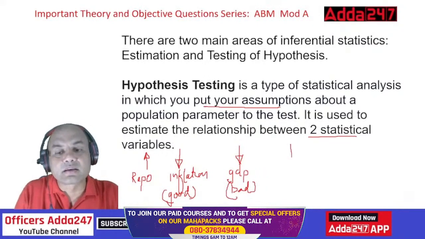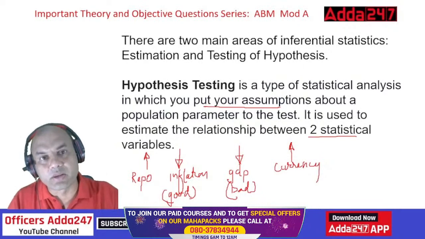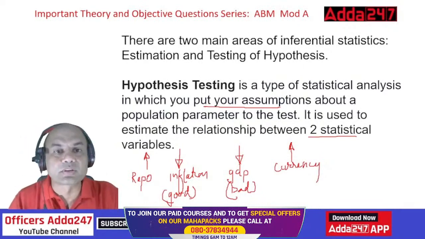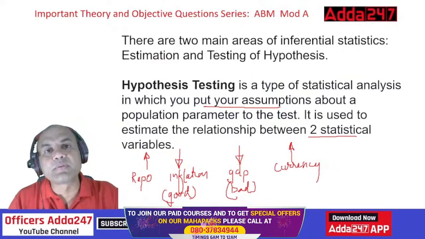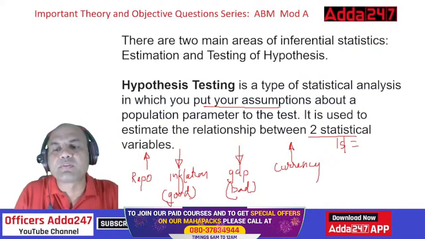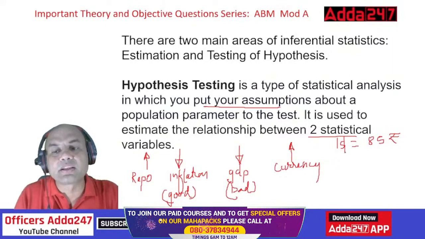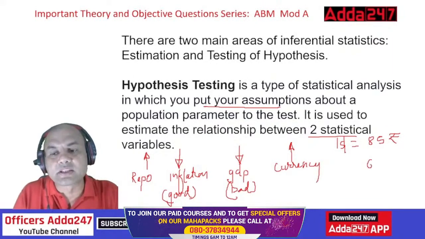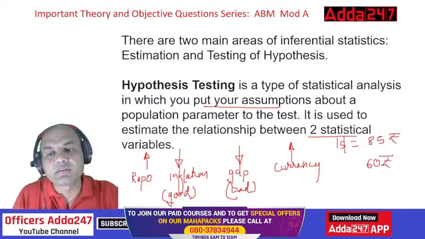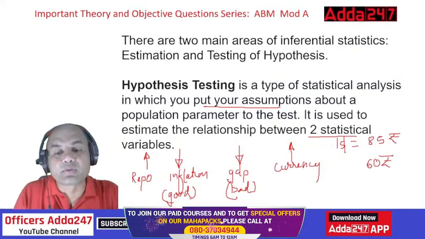Then the currency rate. If tomorrow RBI increases the repo rate, let's say 3% or 4% more, the Indian rupee will be much stronger. The rate of $1 is roughly 85 rupees. If RBI tomorrow increases the repo rate, this 85 rupees will go down to, let's say, 60 rupees. So that is good. The value of the currency goes up. Remember, value goes up. So that is good.